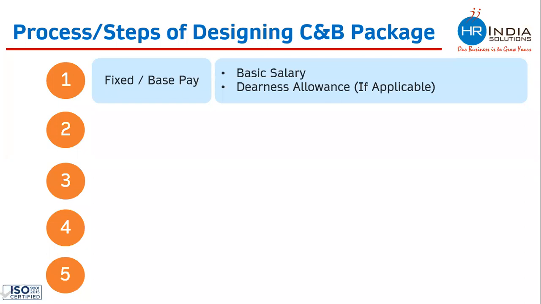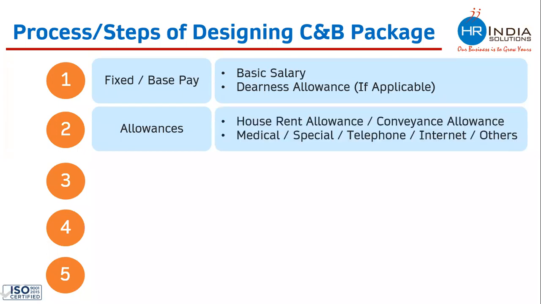Once you are done with the first step, in the second step, you need to work on the allowances. Whatever allowances your company is offering, you need to add that part. Allowances can be on account of house rent allowance, conveyance allowance, medical allowance, special, telephone, internet, and other. As I said earlier, allowances are purely a choice of company and differ from company to company. In one company, you will find one set of allowances. In another company, you can see a different set of allowances. So as a second step, you work on the allowances. Whatever allowances your company is offering, you add that.